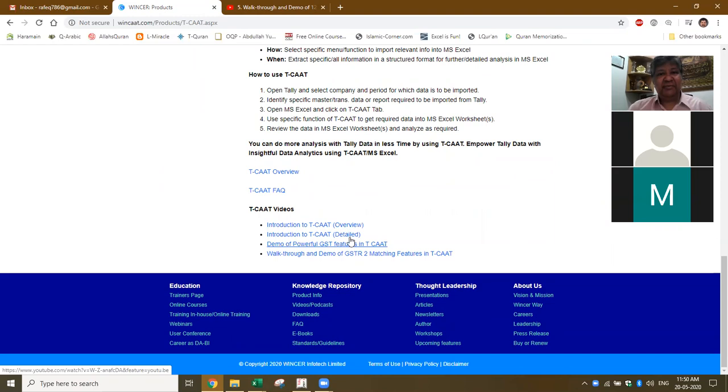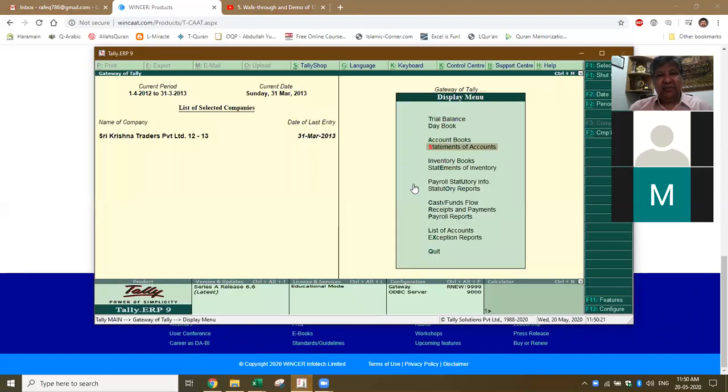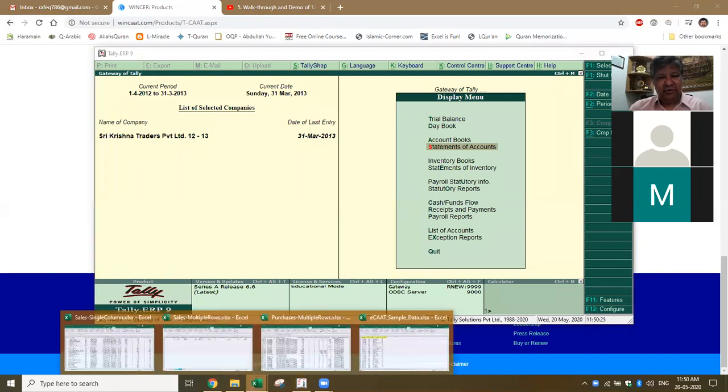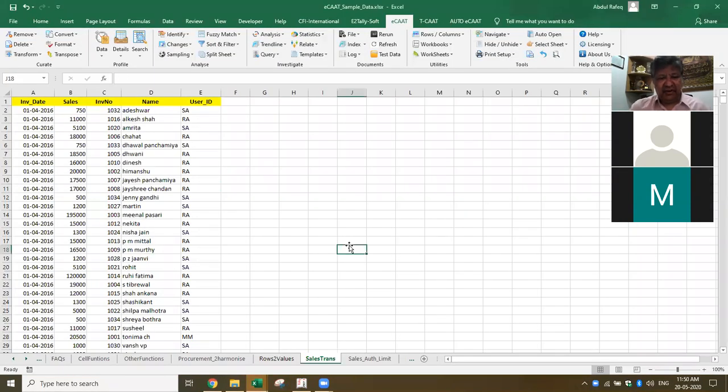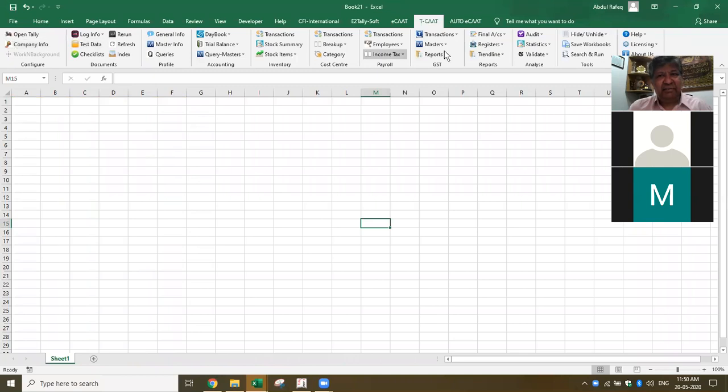No, see, what happens in the case of TCAT, I can export data. For example, let me show, this is the Tally data, which could be used for any type of audit. Let's say I open a sample sheet. Now if you see TCAT, when I click on TCAT, the functions are completely different. Now let's say I want to extract the master info from Tally for that particular company which I opened.